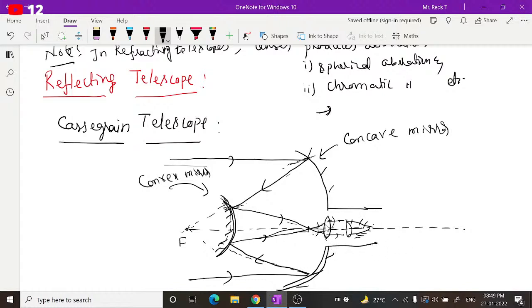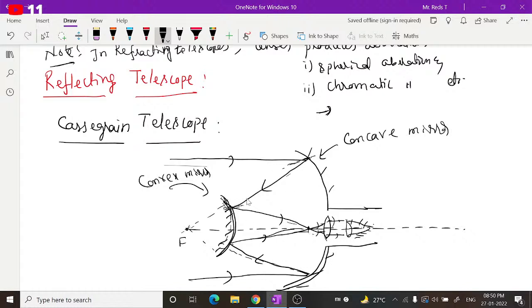But as this light appears to be coming from the focus of this lens, called a convex lens, it is actually forming an image. Whatever light is coming from here forms an image here.